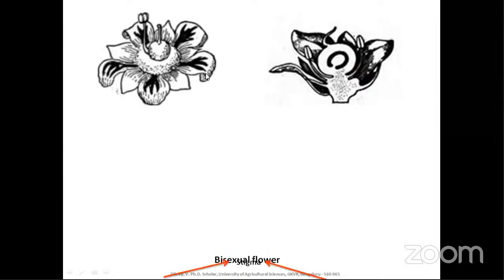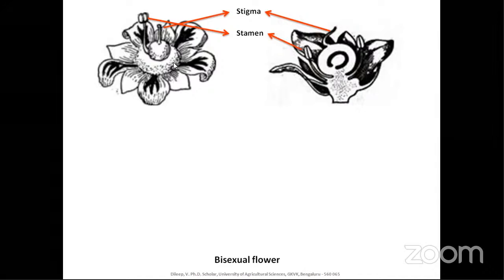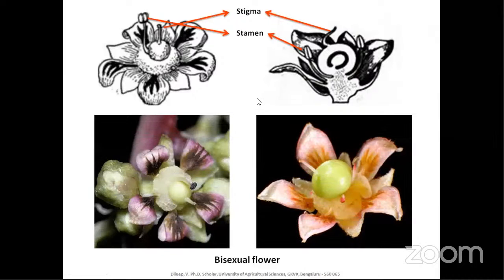So these are the bisexual flowers. Here you can see this is the stigma, and here is the stamen. So in the bisexual flower, the ovary is present, and this is the disc. This disc is present on both the male and the hermaphrodite flower. I will show the real picture. This is the bisexual flower, as indicated in the picture. This is the stamen and the stigma. Here only one stamen and one stigma are there. The disc is present here, and here also.